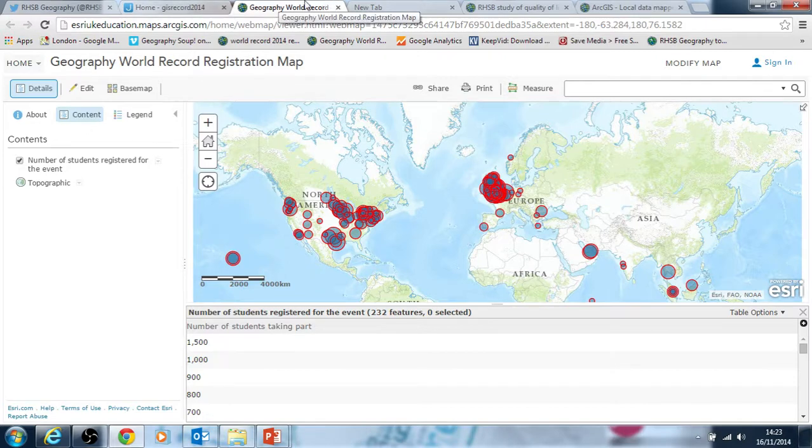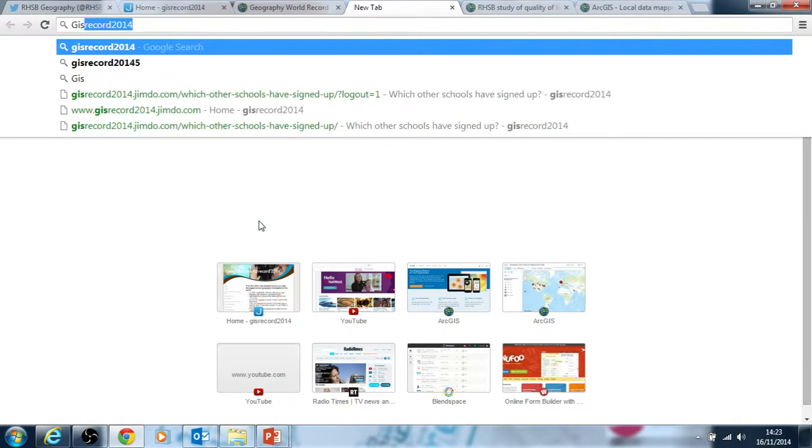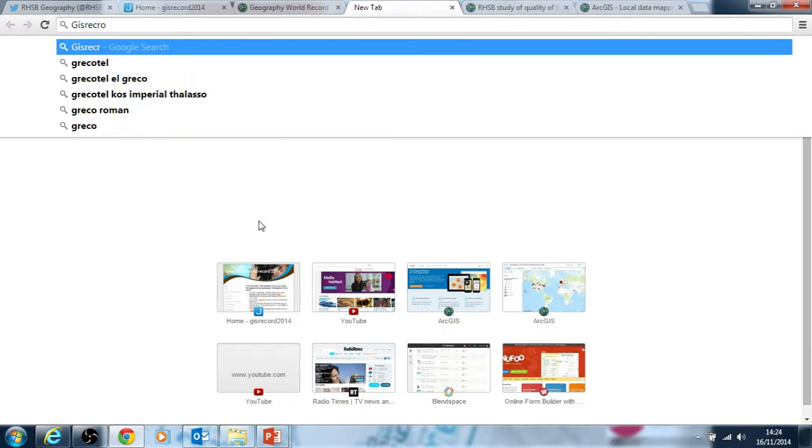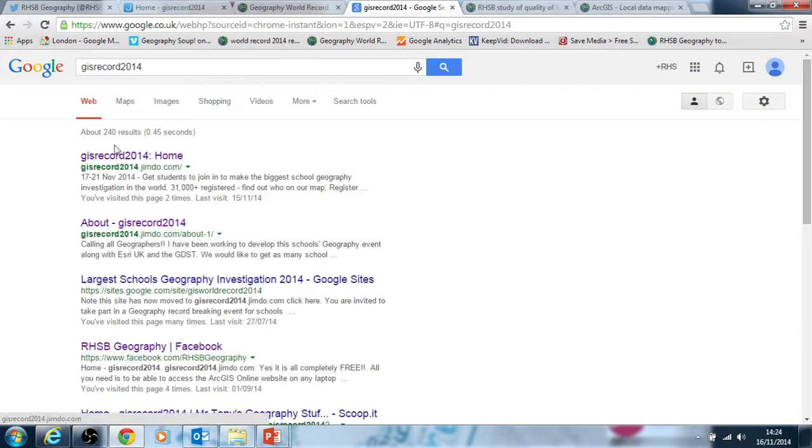So this tutorial is designed to make everyone clear how to actually participate in the event. The event is designed to be as simple and accessible as possible, without any sort of sign-in or subscriptions or anything like that, and to be an easy task that everyone can get involved in. If you open a browser and just put in GIS record 2014, all one word, and you can instruct students to do that.